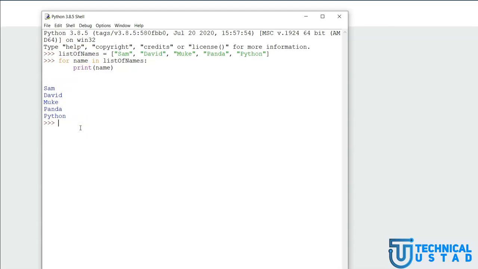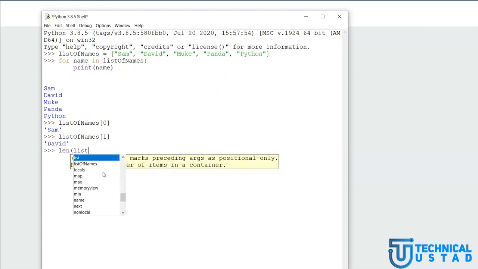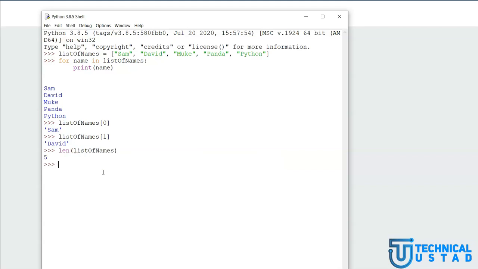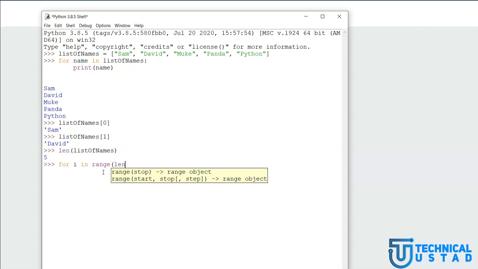So is there any alternative way of achieving this same exact thing? Yes, there is. If you know that Python's list indexing starts from 0 all the way to the length of the list. So if I check the length of the list by calling len, I get 5. So what I can do is say something like for i, which stands for index, in range. I am defining this range all the way to the length. Okay, now I am saying for i in range.